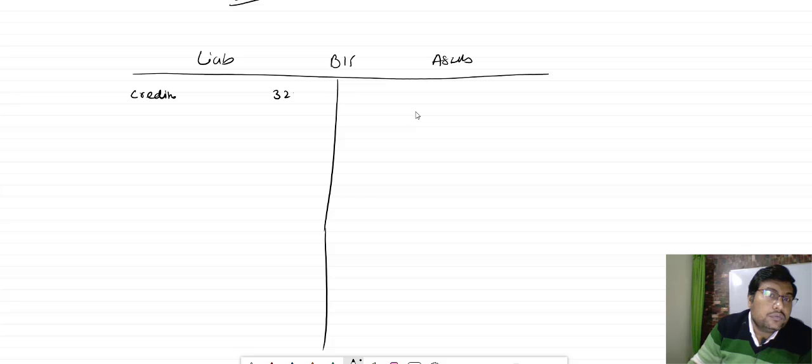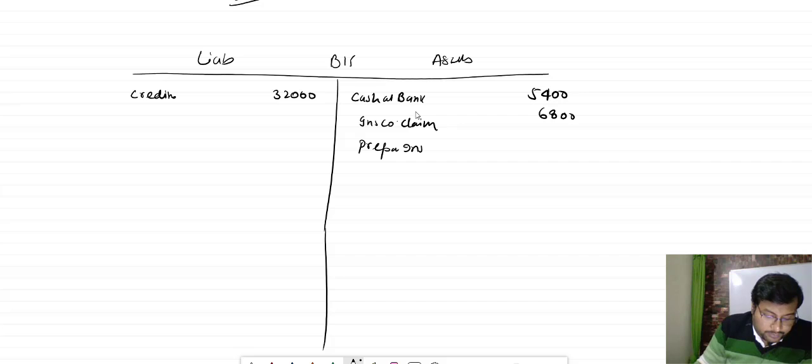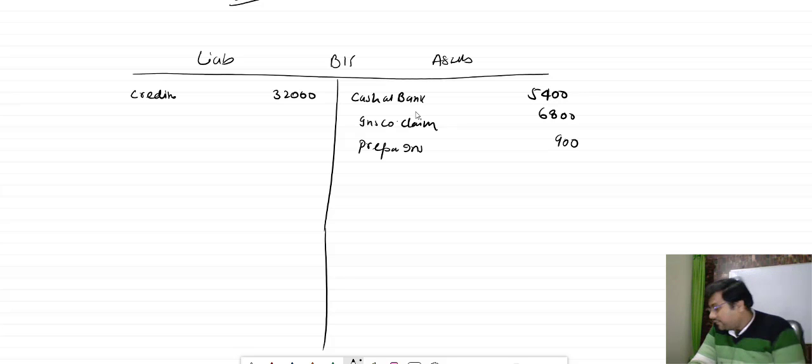Creditors is 32,000. And bacha, here we will start with the prepaid insurance cash. So bacha, first of all we write cash at bank 5,400. This is the very first thing. After that, bacha, we can write down the insurance company claim. How much is the insurance company claim, bacha? 6,800. After that, prepaid insurance. How much is prepaid insurance, bacha? 900.